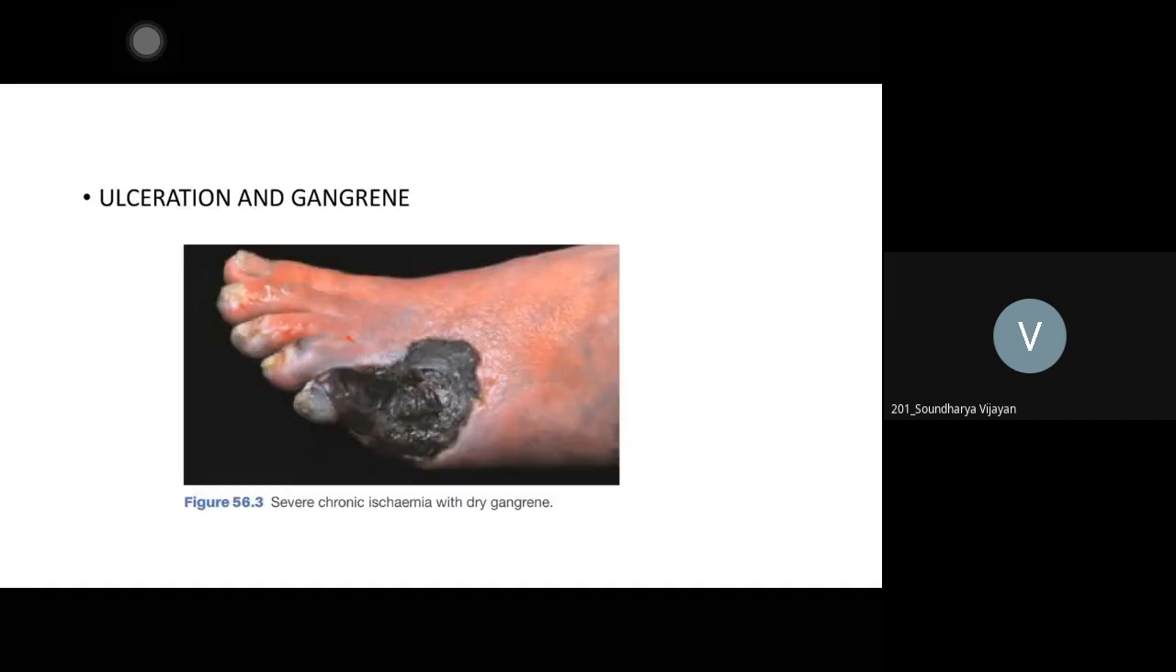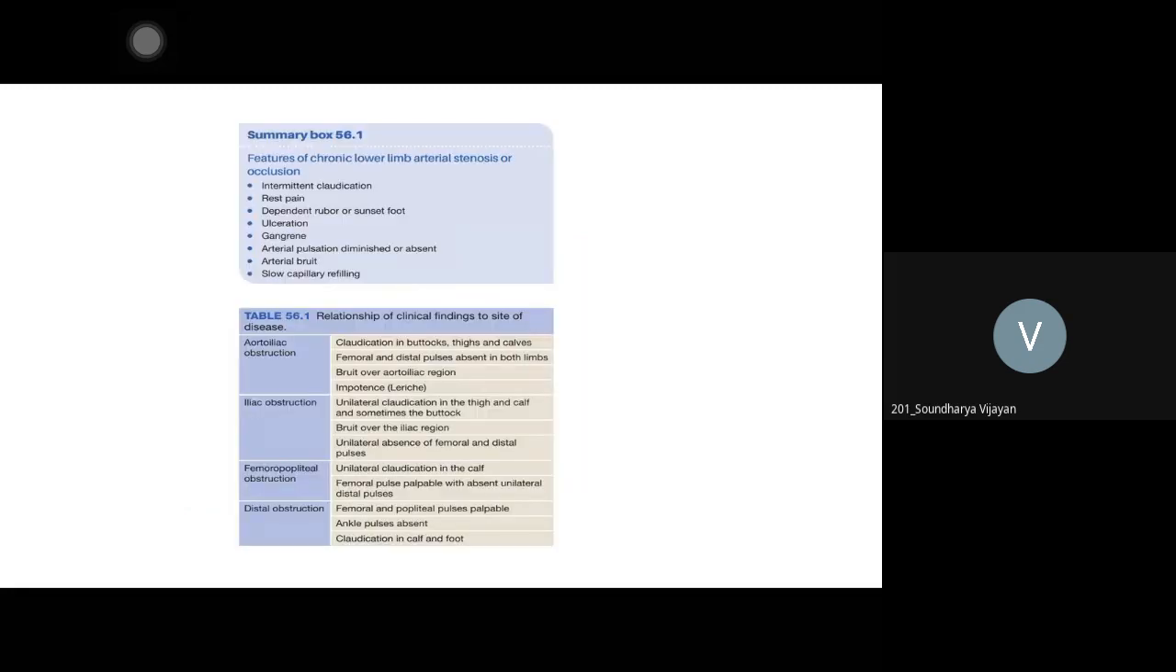Now this is a picture showing a gangrene. You can see a well demarcated area, which is black and which is red, with ulceration. All this has been taken from Bailey and Love only. So today when you read Bailey and Love, you will follow it better.